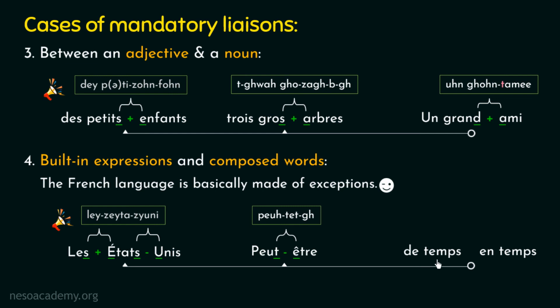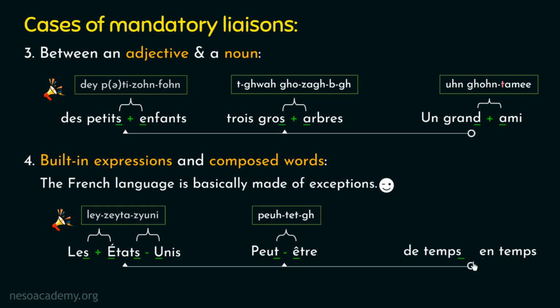Now kindly bring your attention towards this second French word. In French, this word is pronounced as temps. Temps. I am repeating it again. Temps. So from the pronunciation, we can say that this word is ending with a silent consonant, right? Now I want you to bring your attention towards this third French word. This word is beginning with a vowel, right? And now if you will observe this fourth French word, you will find that this word is same as the second word, right? Now after going through all these words, we can say that the conditions of the liaison are satisfied between the second and the third word, right?